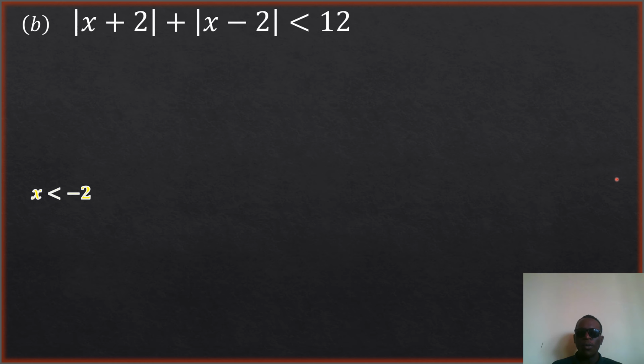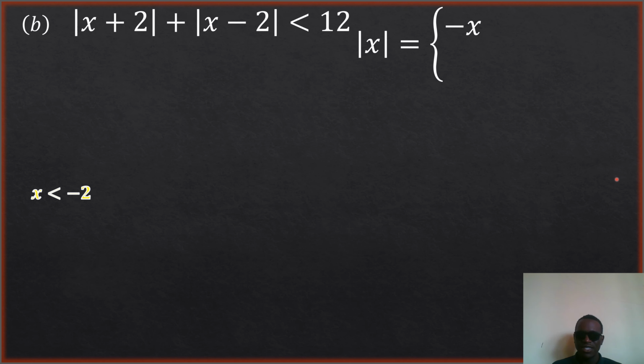We recall the absolute value of x is equal to what? -x or x. The absolute value of x takes two values: -x when x is negative, that's less than 0, and positive x when x is greater than or equal to 0.